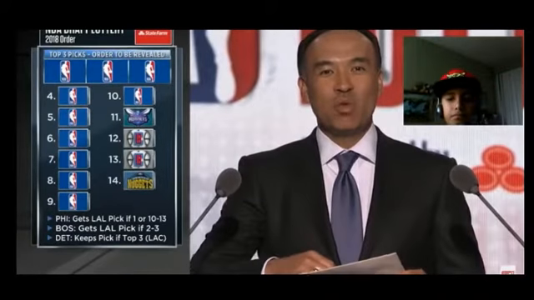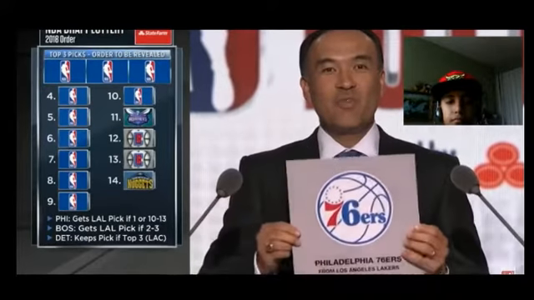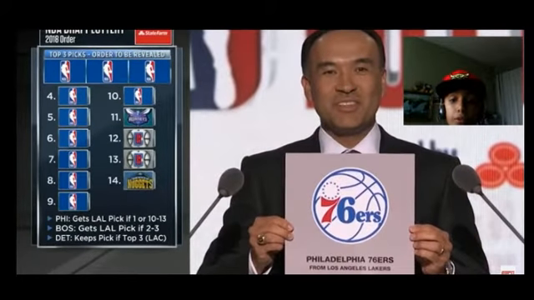And pick number 10 will be made by the Philadelphia 76ers. This was originally the Lakers pick, folks, but due to multiple trades, it will go to Philadelphia. Boston, who could have received this pick if it had landed between 2 and 3, will now likely receive the Kings' 2019 first-round pick.